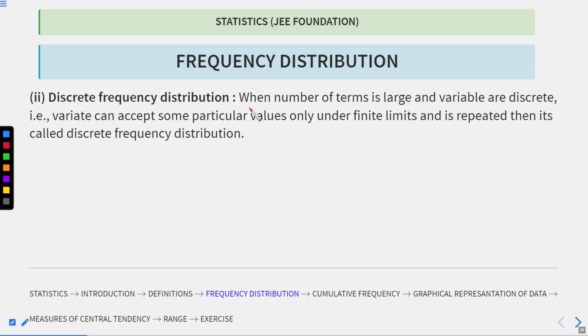So in discrete frequency distribution, when the number of terms is large and the variables are discrete, that is, the variate can accept only some particular values. Okay, no class interval will be here, only finite values that are repeated. Then it is called discrete frequency distribution.